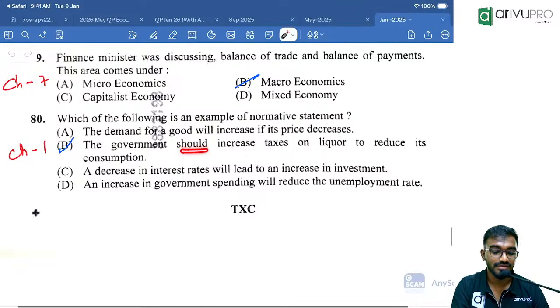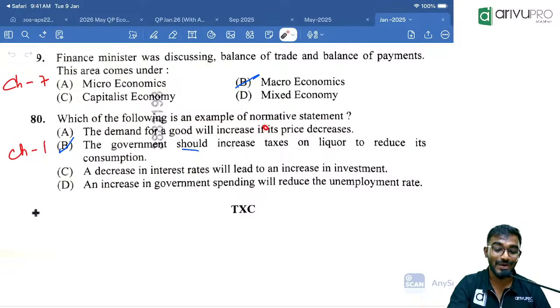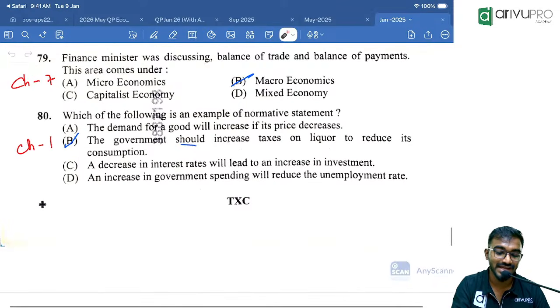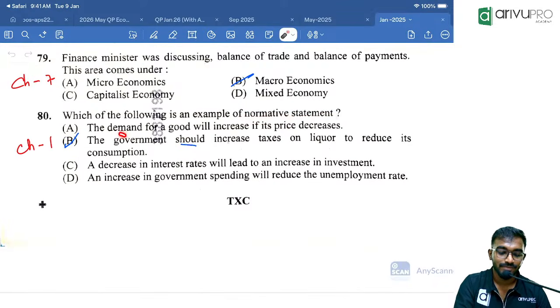See here also, the word "should". Students, everywhere we have observed, wherever a normative answer is there, that word "should" is always there. But don't go with the trap, every time it will not work. Which of the following is an example of a demand for goods will, if the price... fact. A decrease in interest rate will lead to an increase in investment, fact. An increase in government spending will reduce unemployment, fact, as cause and effect relationship will work here.